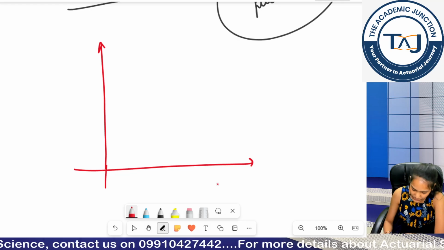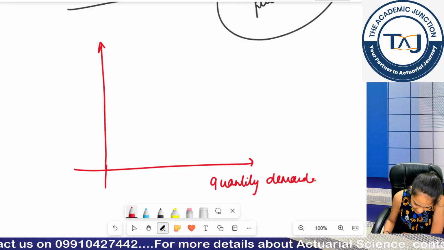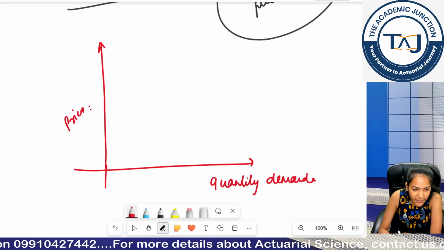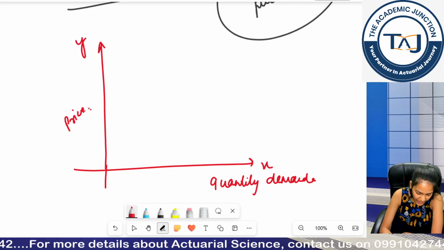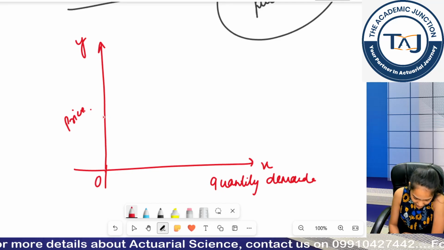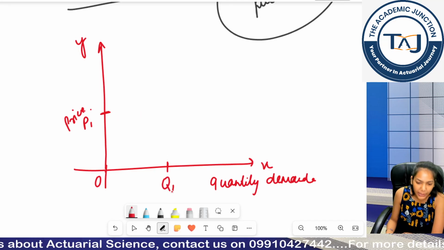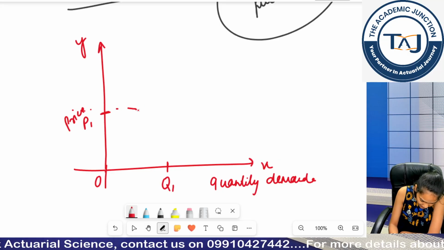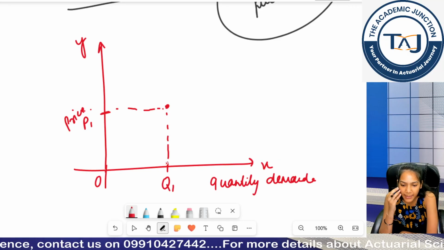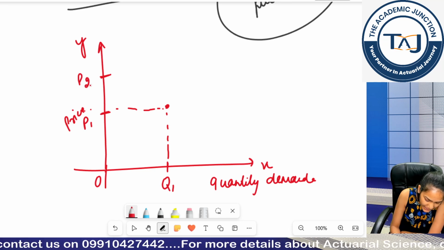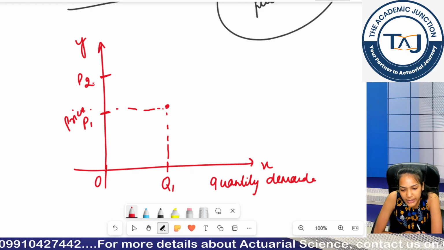Clear guys? So this is my quantity demanded and this is my price. In my demand curve, the x-axis always shows quantity demanded and the y-axis always shows price. So if my price is currently P1, at P1 I am demanding, for example, Q1 quantities. So I can plot this point, right? Now if I increase my price, for example, if it becomes P2, can you tell, will my quantity demanded decrease or will it increase?